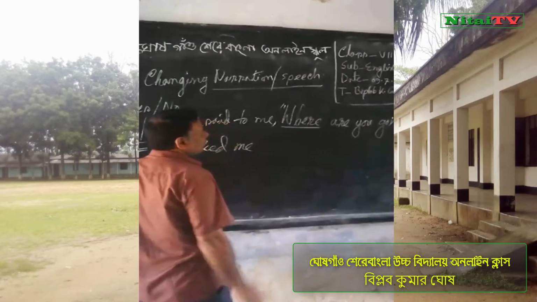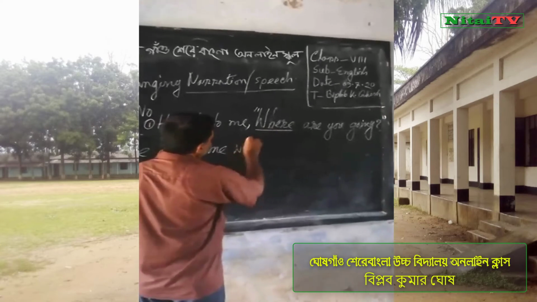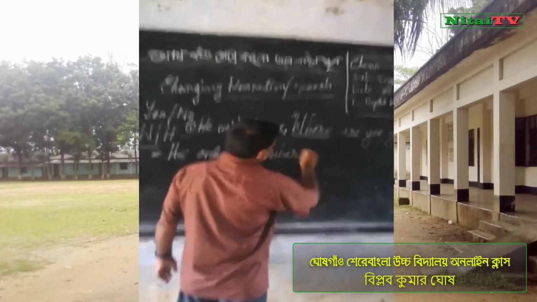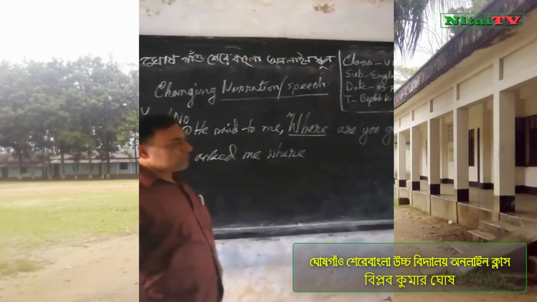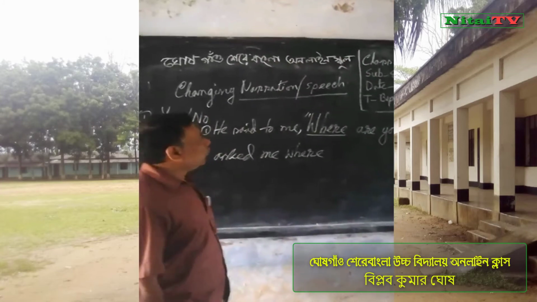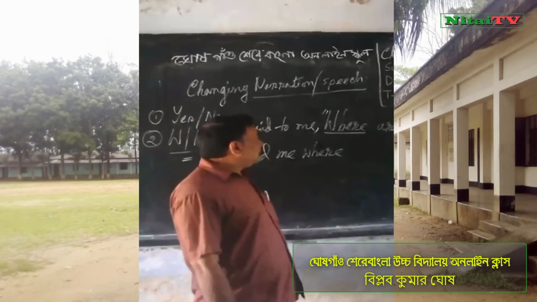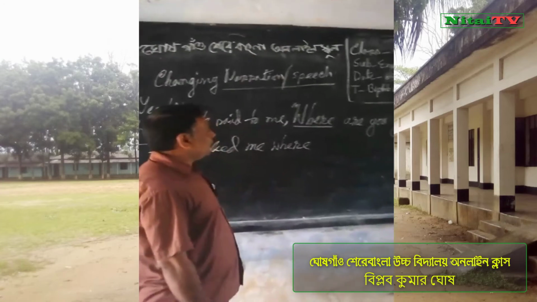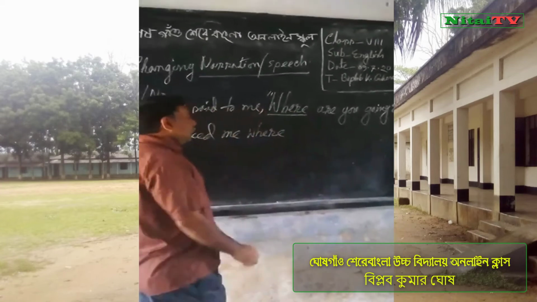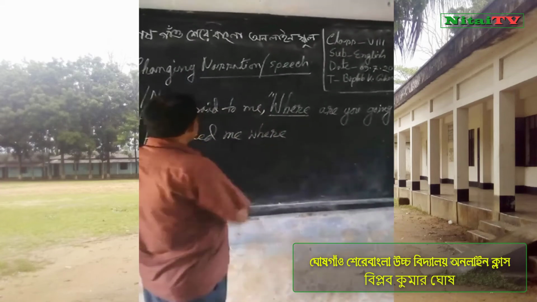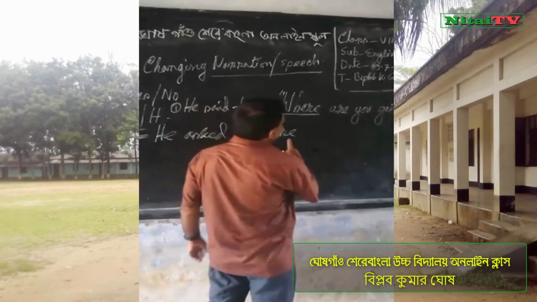Now you will write where. You cannot write if because this is not yes no question, this is WH question. When you will see WH question, then you will write WH word in the conjunction. So he asked me where.